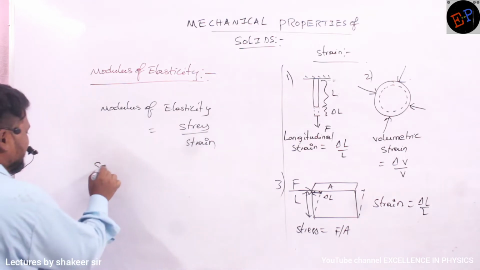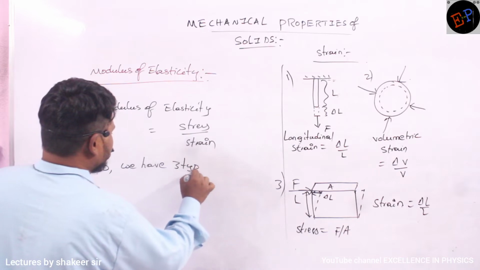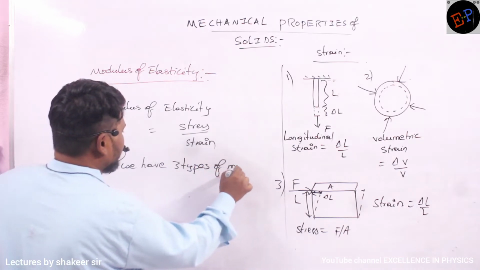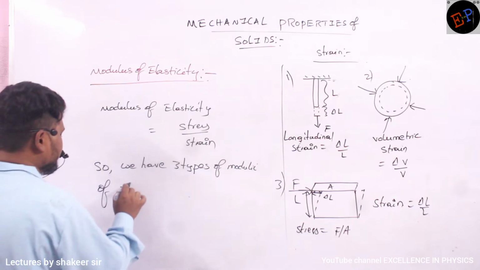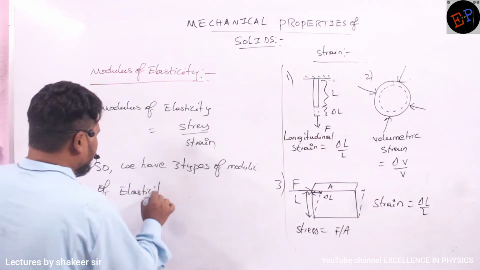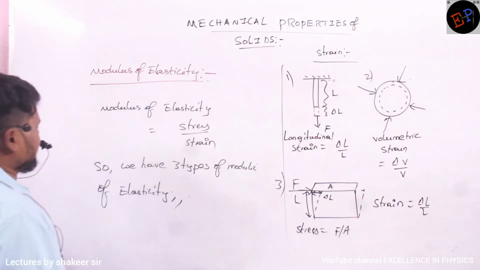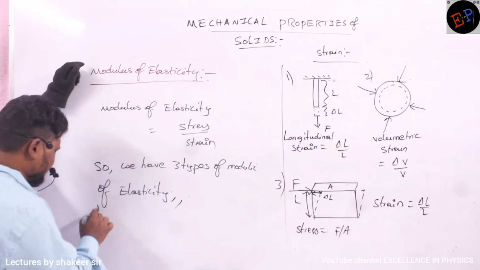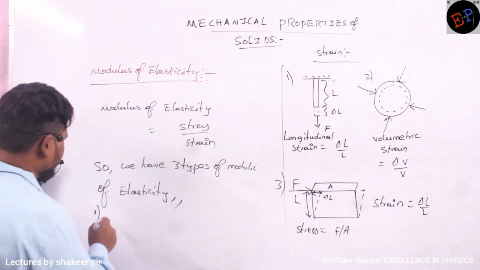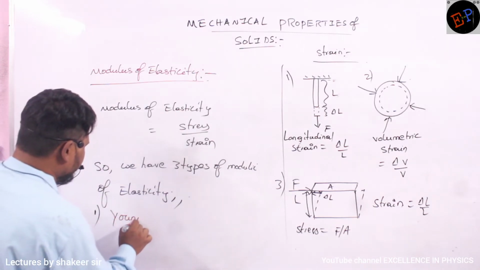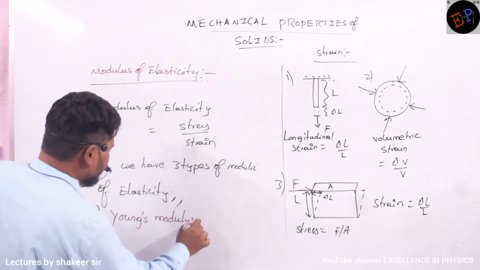So we have 3 types of moduli of elasticity. Modulus is singular form, moduli is plural form. So therefore, what is the first modulus? First modulus is called Young's modulus of elasticity. Okay? Young's modulus of elasticity.